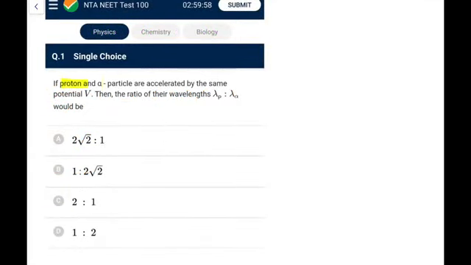If a proton and an alpha particle are accelerated by the same potential V, then the ratio of their wavelengths will be, that means the de Broglie wavelength. So you know that lambda is h by p or h by mv, and h by mv you can write as h by root 2 mK, and K can be written as qV, so h by root 2 mqV. So for the same voltage, h is the same, lambda is proportional to 1 by root of mq.